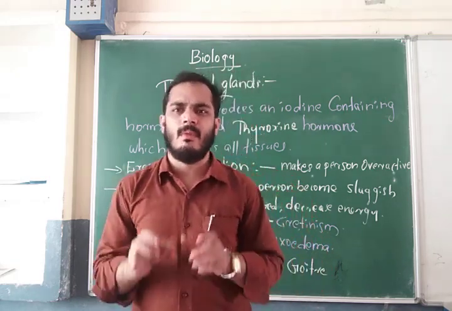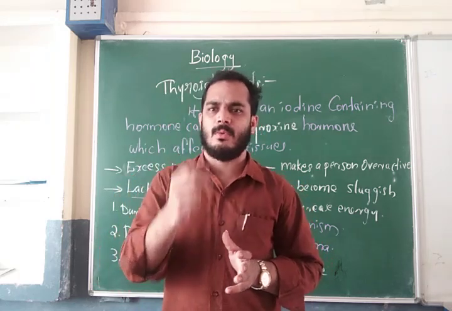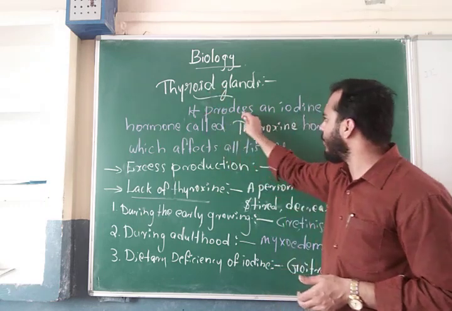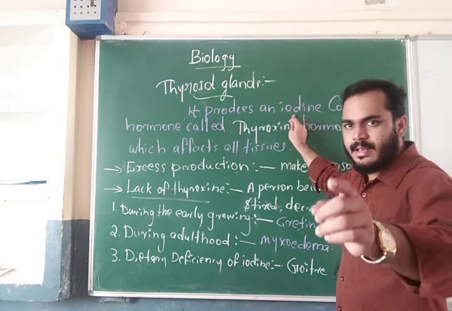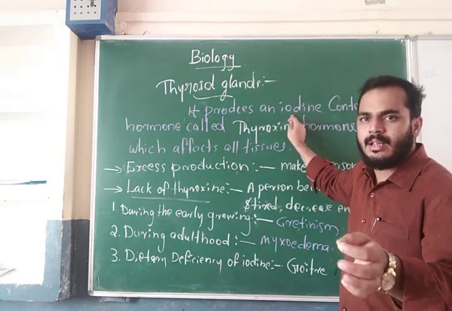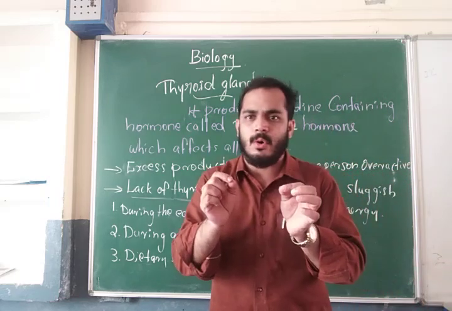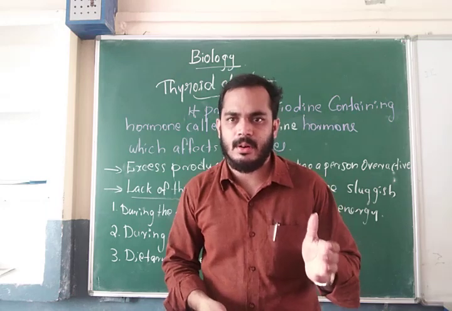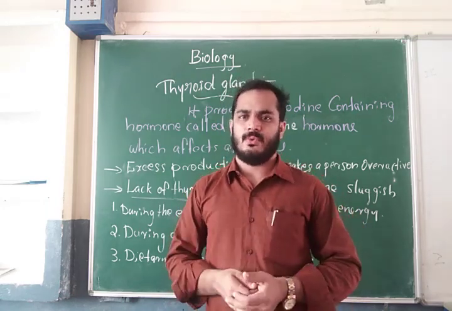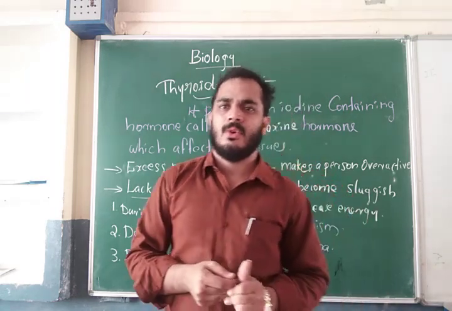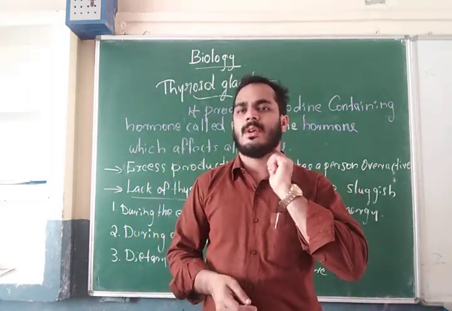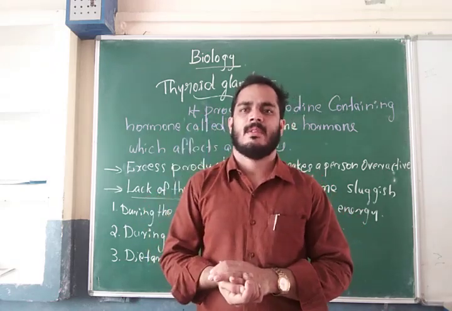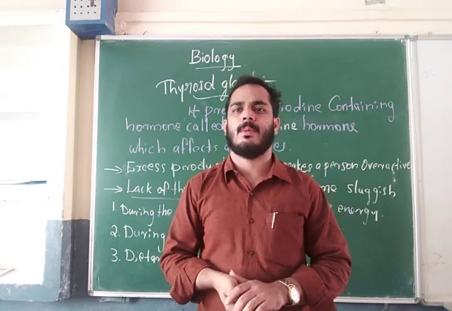First of all, what is meant by thyroxine hormone? It means the thyroid gland produces an iodine containing hormone. That hormone is called thyroxine hormone. The thyroxine hormone affects all the tissues of the human body. So how does it affect? If the thyroxine production is very high, at an excess level, what happens? And with less production of thyroxine in the human body, what happens?